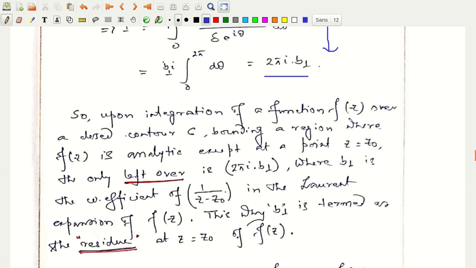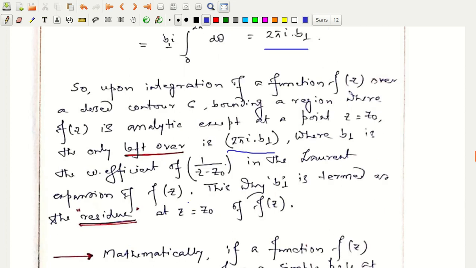So upon integration of a function f of z over a closed contour C bounding a region where f of z is analytic except at a point z equal to z0, the only leftover is 2 pi i into b1, where b1 is the coefficient.